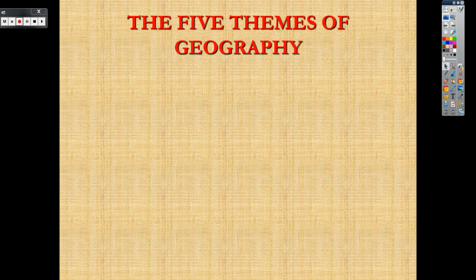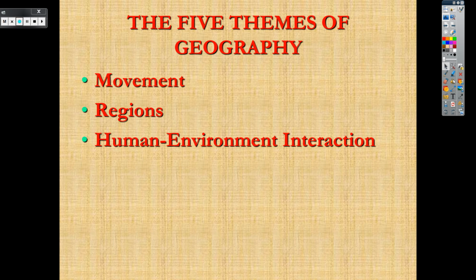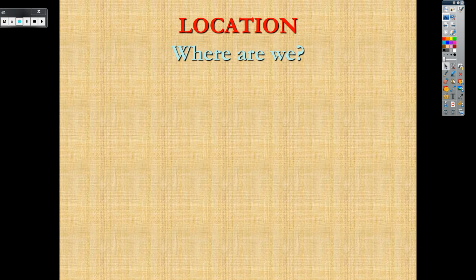Now, with the study of the earth and everything on it, we have to categorize it into 5 different themes to make things easier to understand. First theme we're going to take a look at is movement. We're going to take a look at regions, then the human environment interaction, location, and finally wrap it up with place. All right, we're going to go kind of quick.